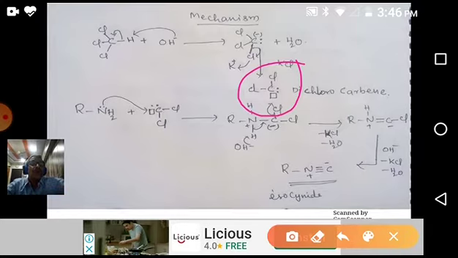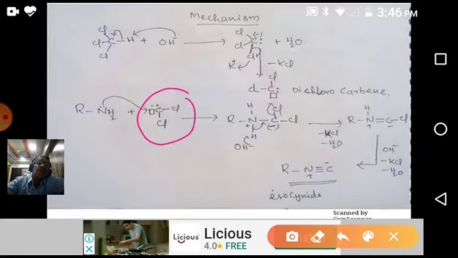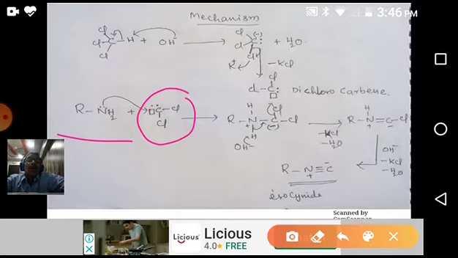Coming to the next step, because of its electron deficiency, this neutral electrophile can attack amines. When we add amines in the reaction vessel or test tube, the amine donates its electron pair to the carbon, which is electron deficient, forming a carbon-nitrogen bond.